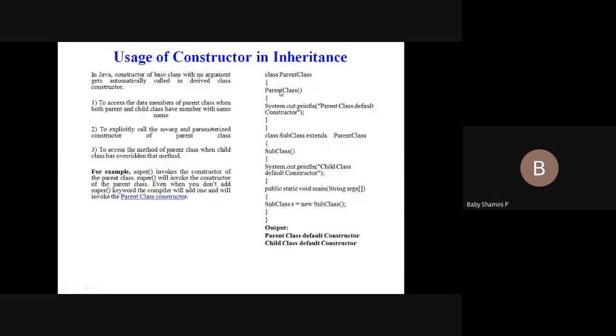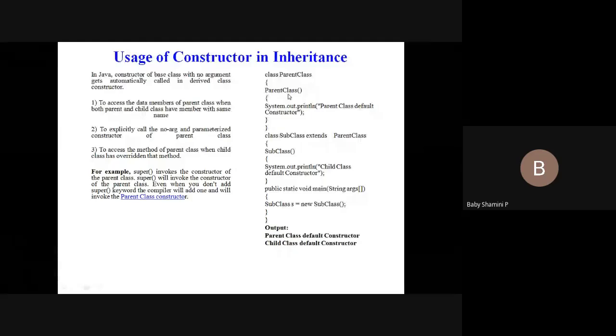So no need to give any super keyword. If you give the super keyword also, it does the same operation. First we have the parent class constructor, and inside we have the statement parent class default constructor. This is not a method, this is a constructor. If you declare a method, we must declare a return type, void or integer. So this is a constructor.